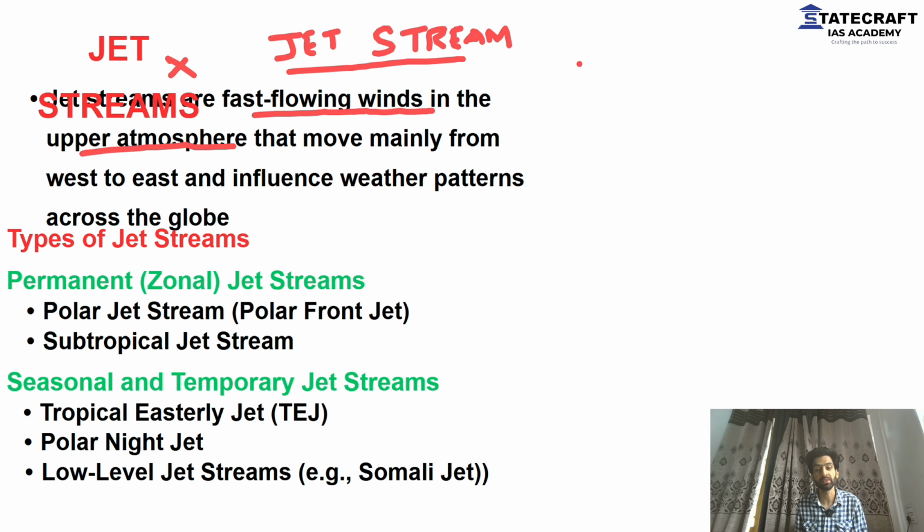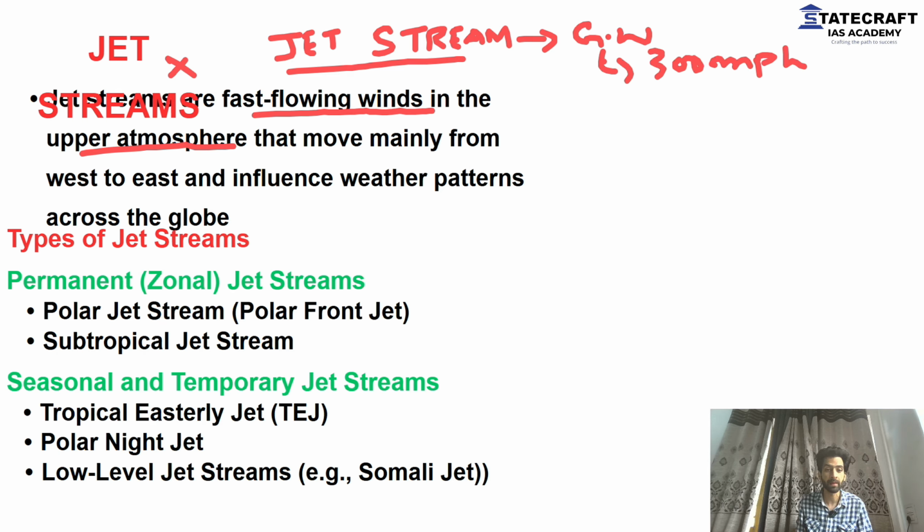So that is a geostrophic wind. That's what we're talking about, right? That means a jet stream is a geostrophic wind. It is a fast flowing wind, sometimes reaching speeds of even up to 300 miles per hour. That's a very high speed. So this is a fast moving band of air. Usually it blows from west to east.